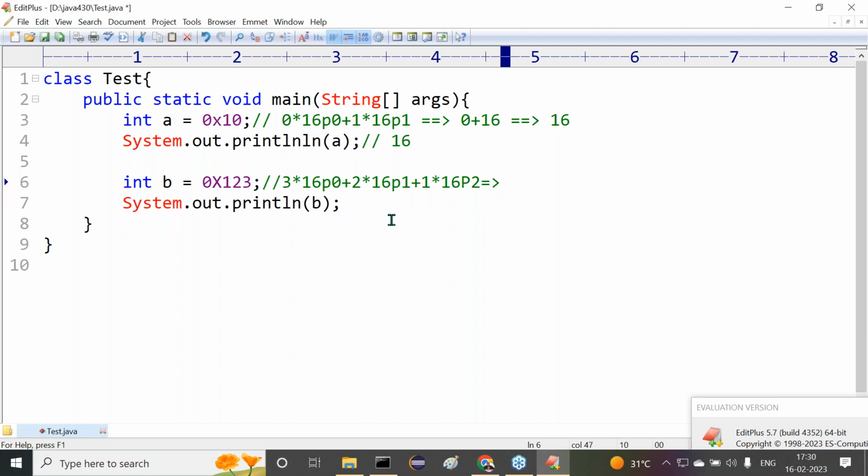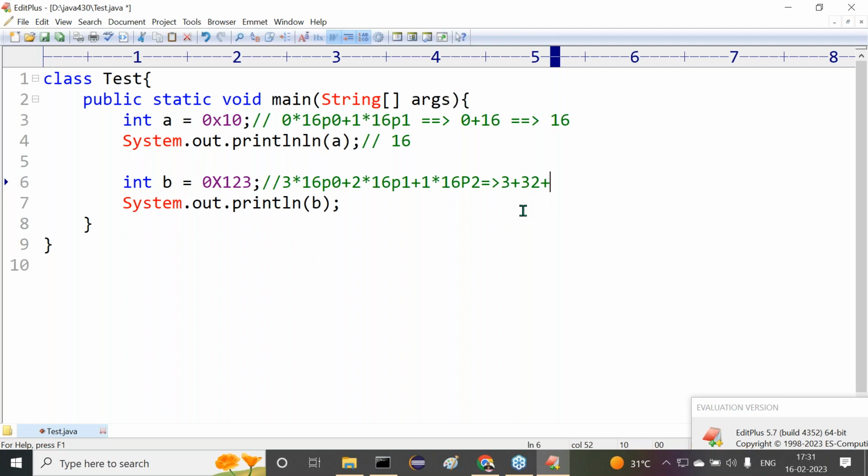Alright, sir. First of all, 3 star 16 power 0, what's the value? 3. Plus 2 star 16 power 1, that means 2 star 16. What's the value now? 32. Right, sir. Next one is 1 star 16 power 2. 16 square is what?